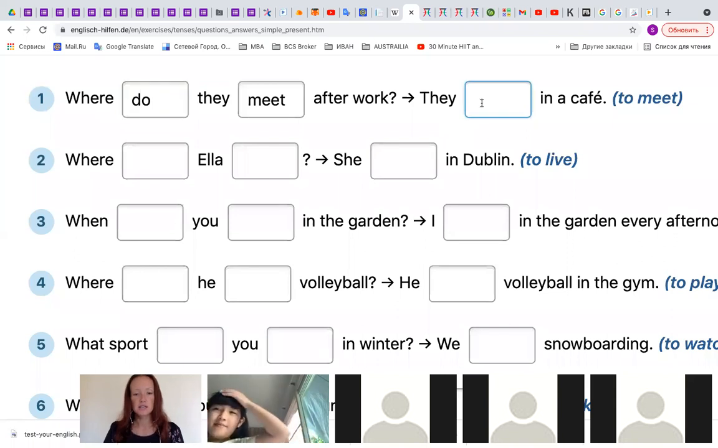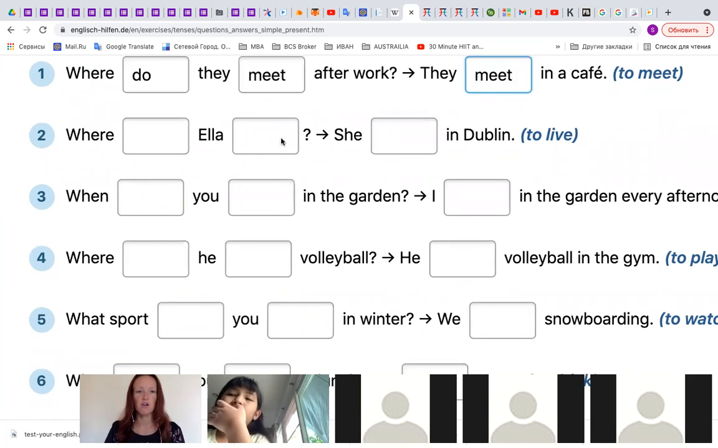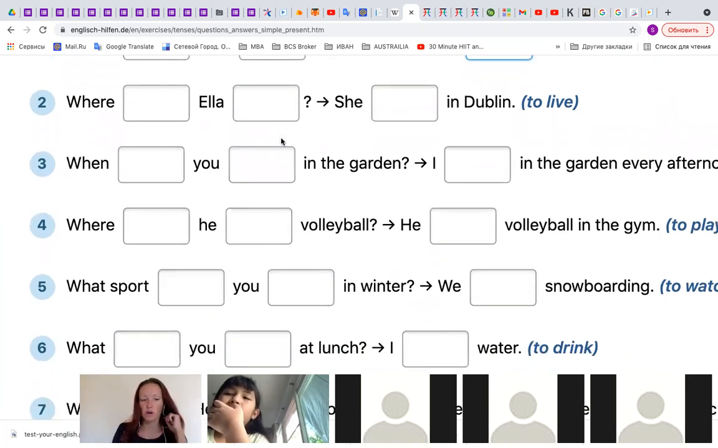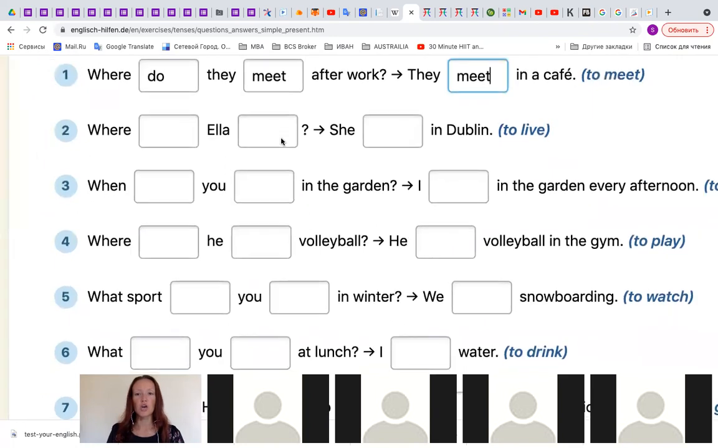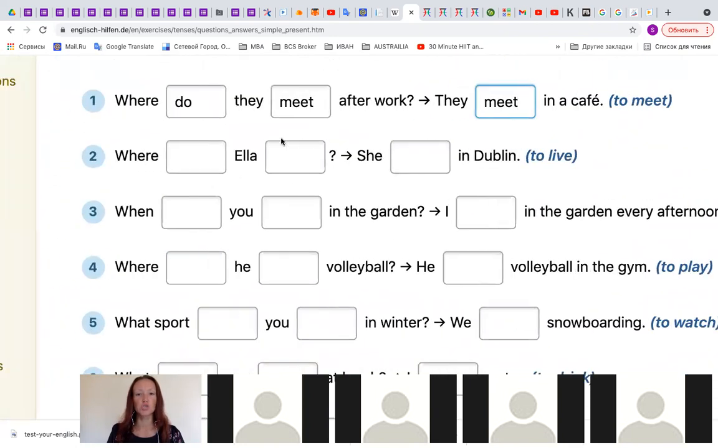They meet in a cafe. Okay, very good. Good job. Where do they meet after work? They meet in a cafe. Good. So great work, Manta. Thank you. So who wants to be next? Bua, would you like to try? Yes. Okay, so here we have to use number 2, live, right?